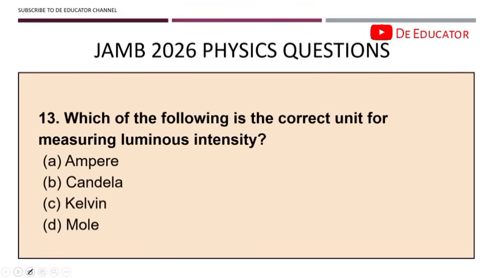All right, question 13. Which of the following is the correct unit for measuring luminous intensity? Correct answer is candela. Candela is the SI unit for luminous intensity. You know, ampere is current, Kelvin is temperature, mole is the amount of substance. Please take note of all these things. You should know your quantities. You should know fundamental quantities. You should know derived quantities. You should know their dimensions. And most importantly, their SI units. It's very, very important.